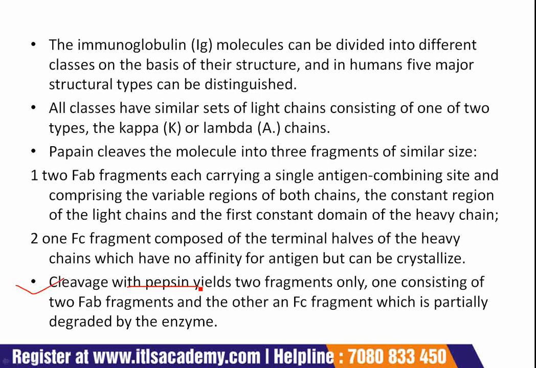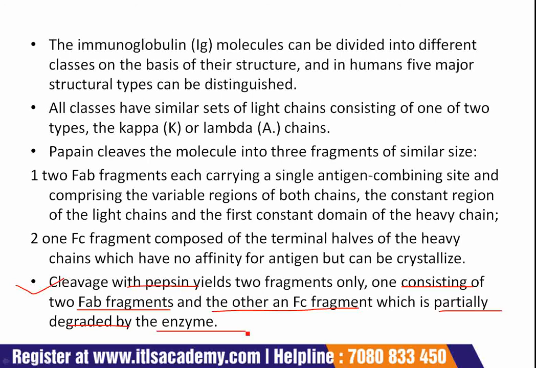Cleavage with pepsin yields 2 fragments only, one consisting of 2 Fab fragments and the other an Fc fragment which is partially degraded by the enzyme.